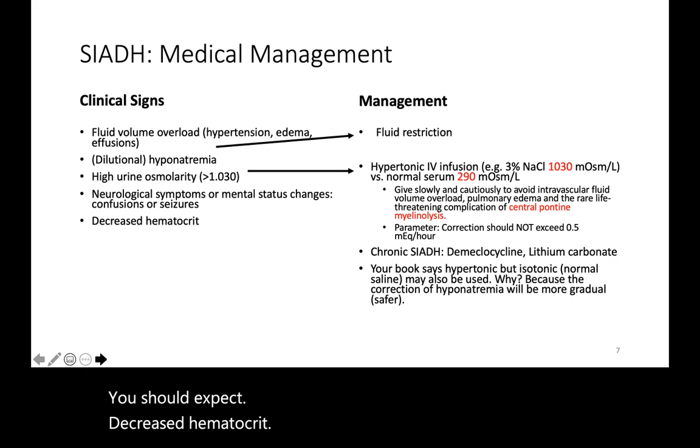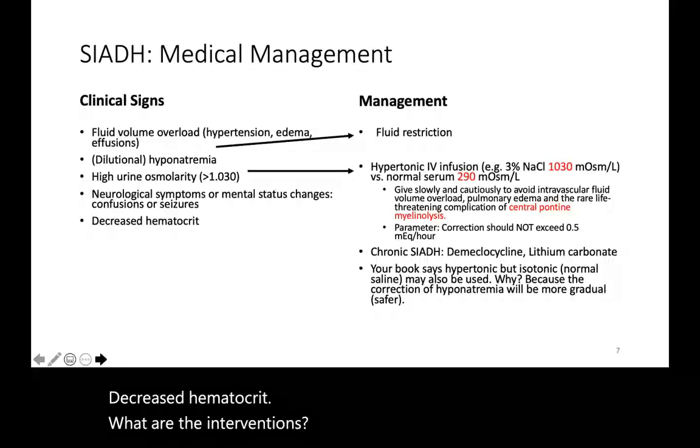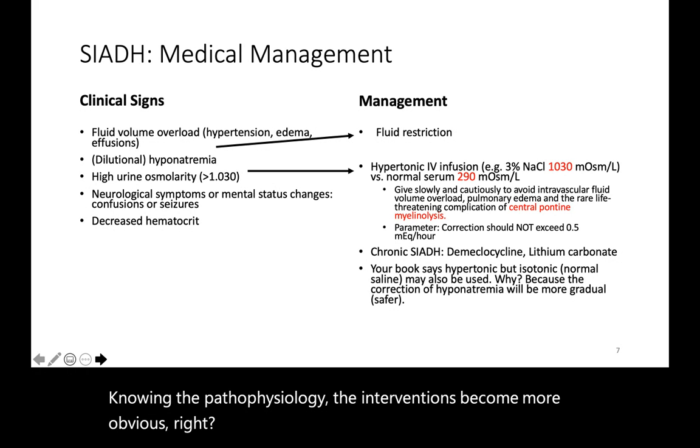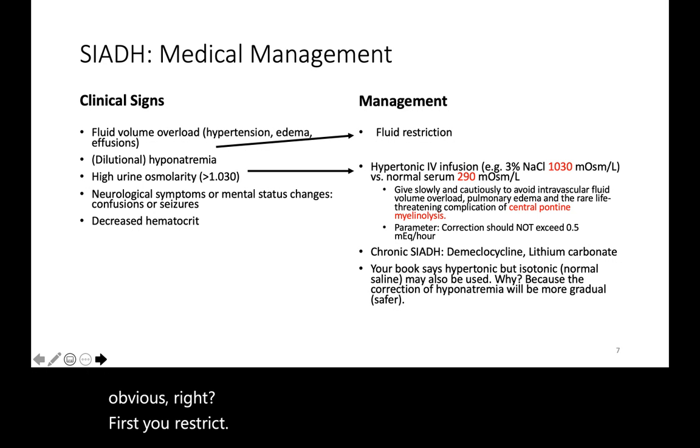What are the interventions? Knowing the pathophysiology, the interventions become more obvious, right? First, you restrict fluid to control the fluid volume overload. But you also need to correct hyponatremia, so infuse a hypertonic IV solution.